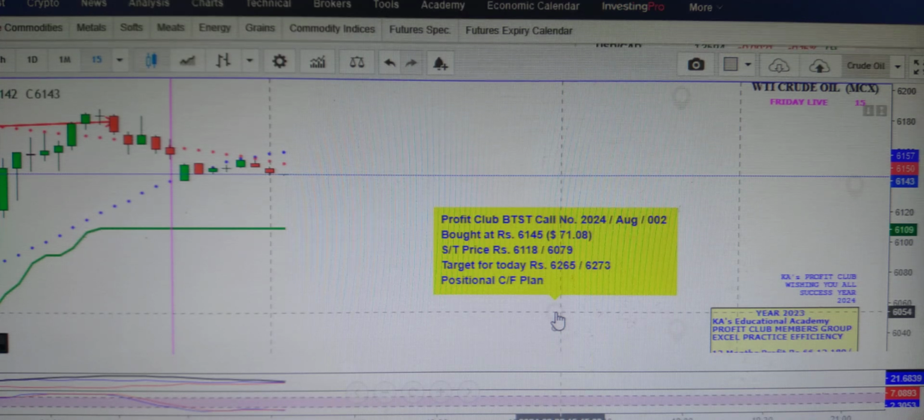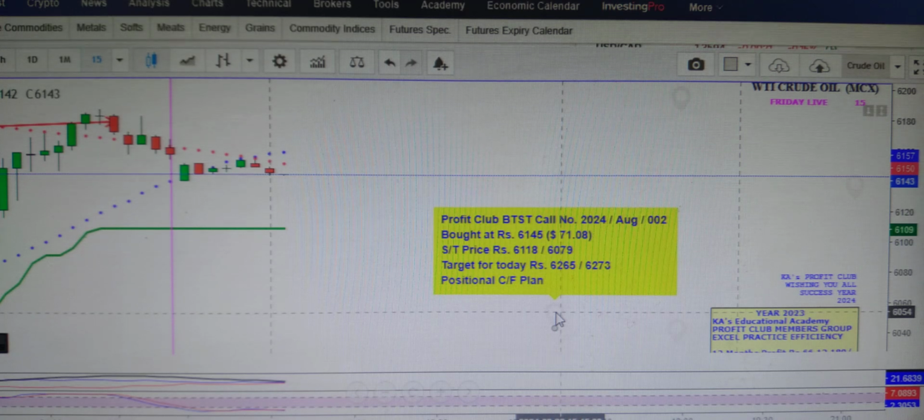So the stop loss we discussed is up to you, where you want to keep your stop losses. Here two stop losses are given, 61.18 and 60.79. One is protective, the second is safe. All of it depends upon the condition. So the target expectation is 62.65 and 62.73, the probability for today.